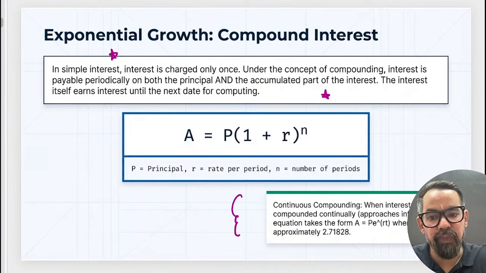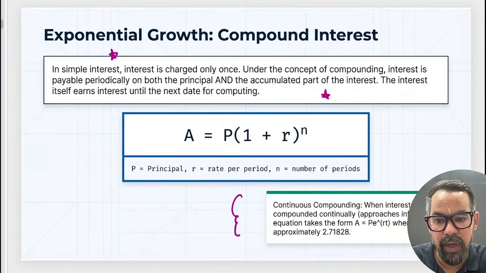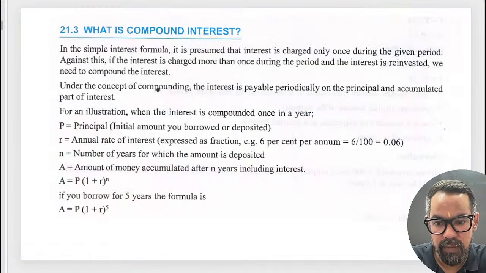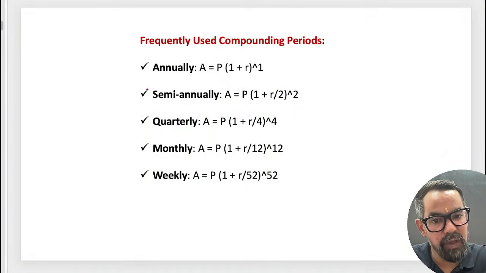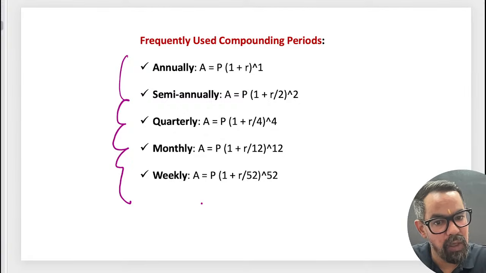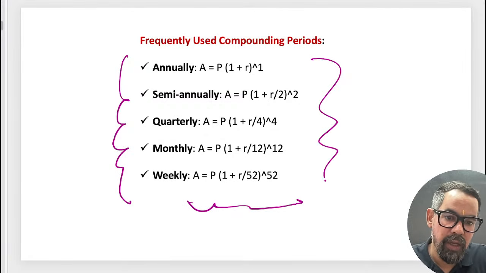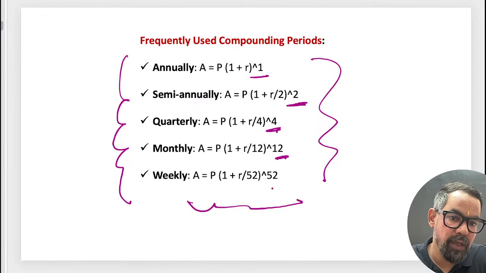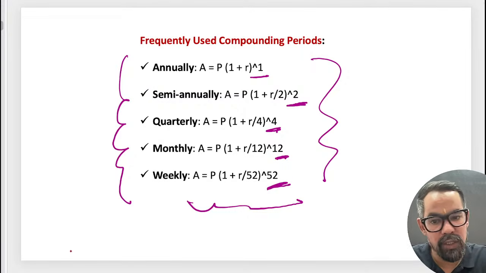When it comes to the questions, we will be practicing some questions. The further bifurcation for all these: yearly is 1, half yearly is 2, then we have 4, then 12 for monthly, and weekly 52. You got this one? Easy one.